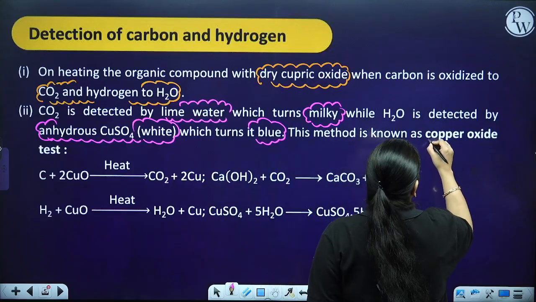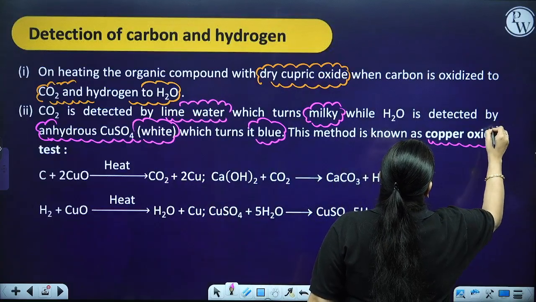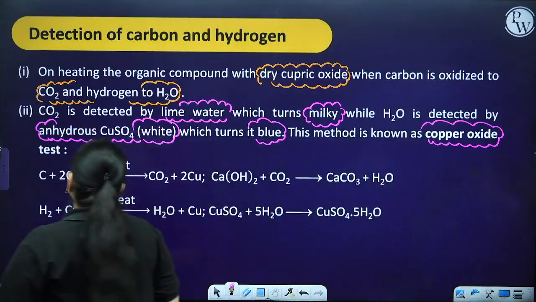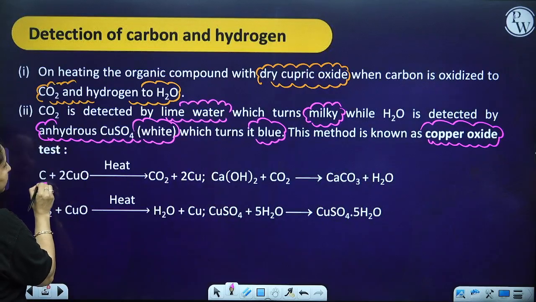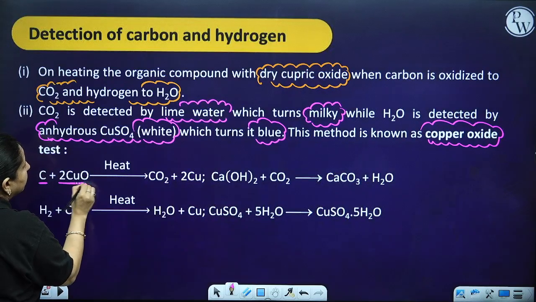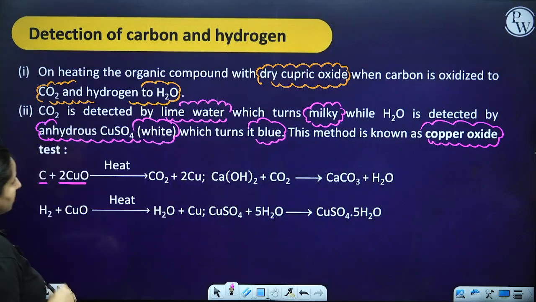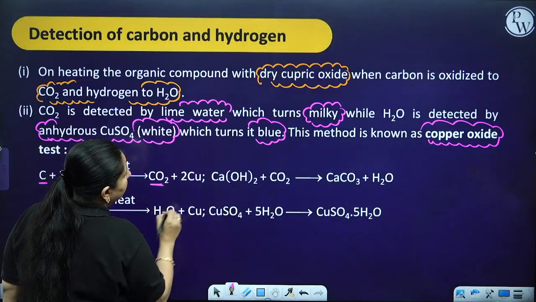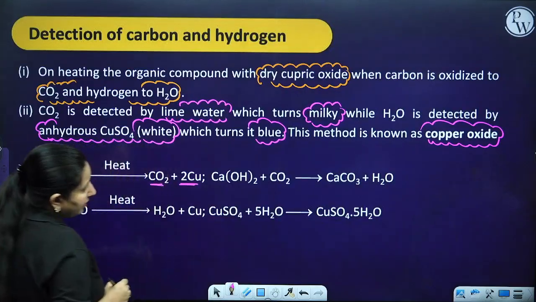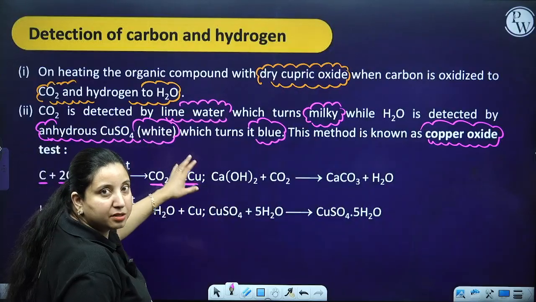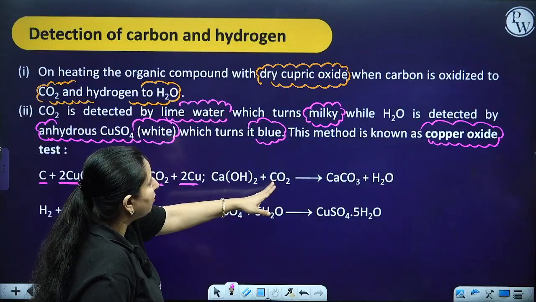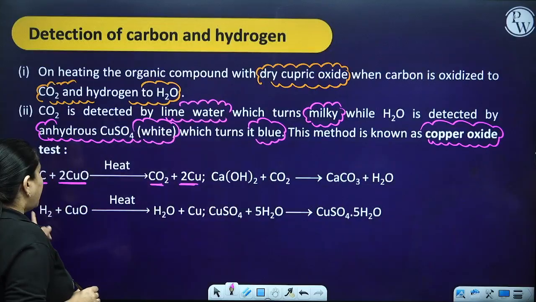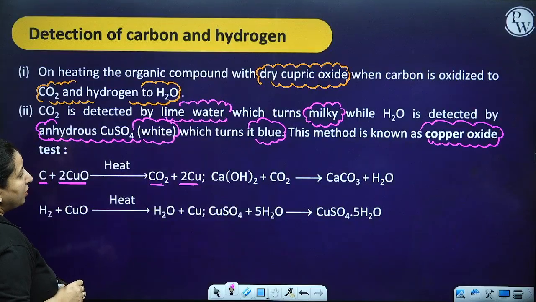This method is known as the copper oxide test. What you have to remember over here is that if I have carbon, it is going to react with the cupric oxide. On heating, it is going to give me carbon dioxide and copper. Carbon dioxide, when made to pass through lime water, is going to give me a milky white precipitate.